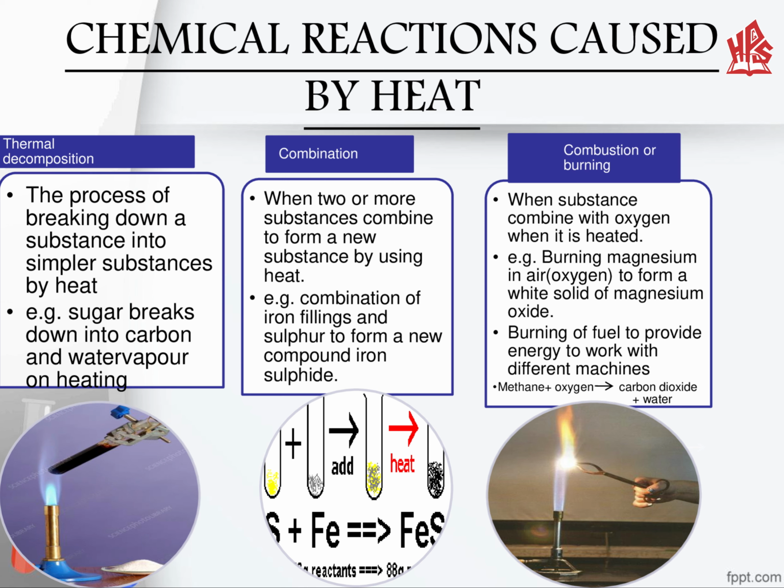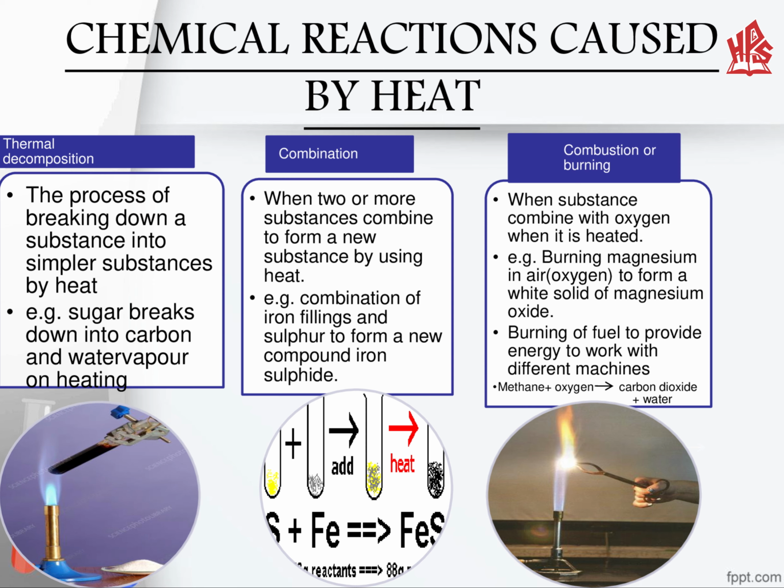Now comes combination. When two or more substances combine to form a new substance by using heat. As we have discussed in our class, when iron filings mix with sulfur, it forms a new product which is iron sulfide, as you can see in the diagram below.